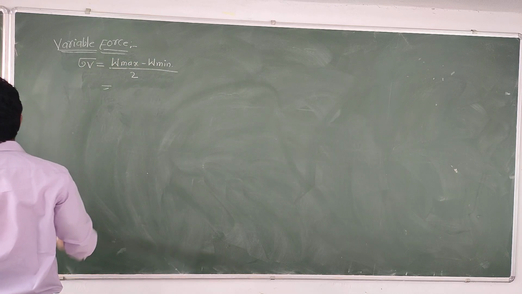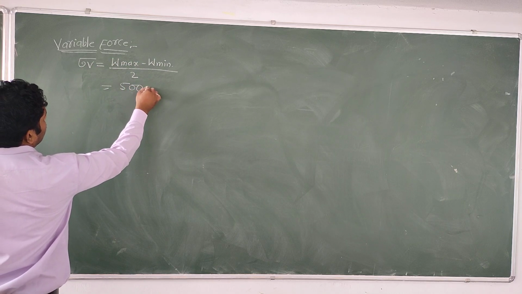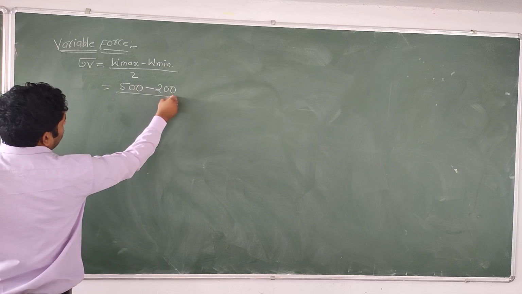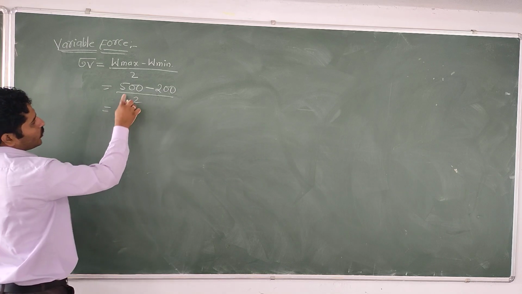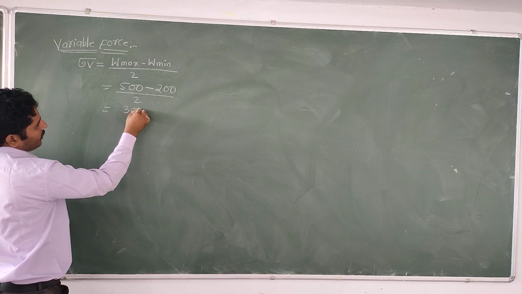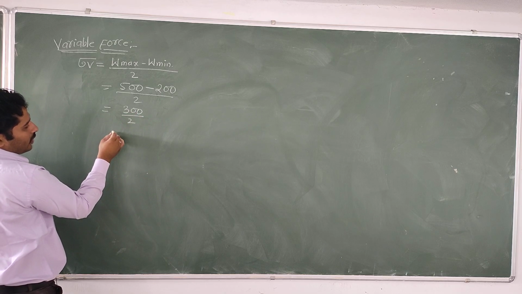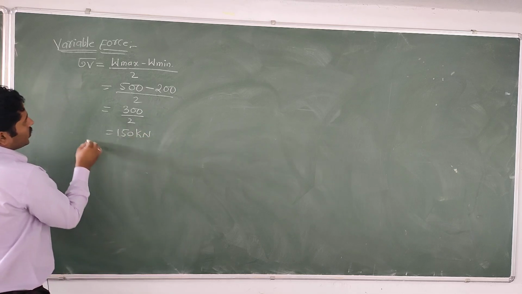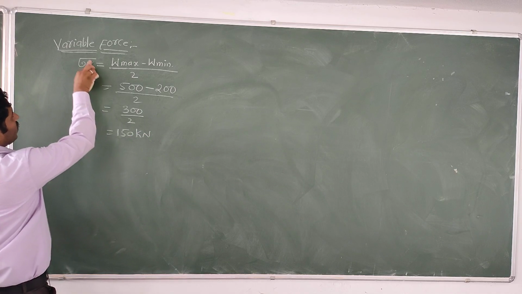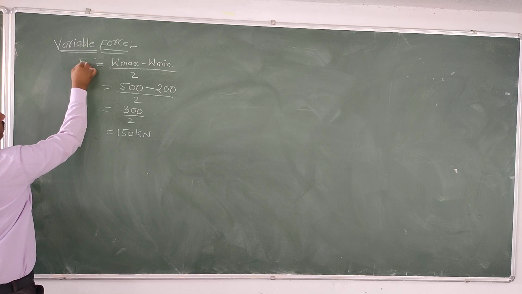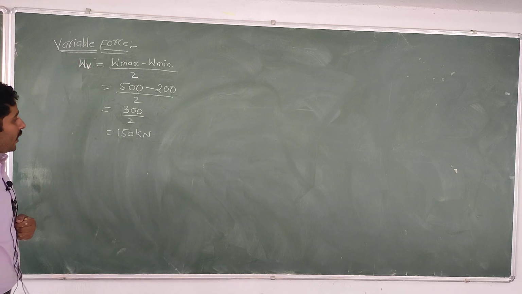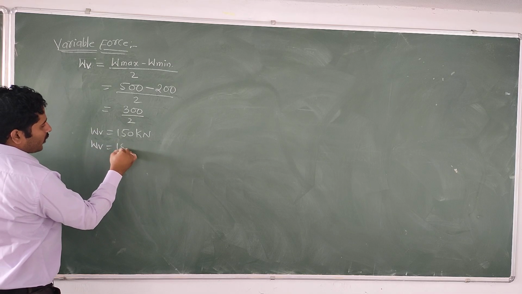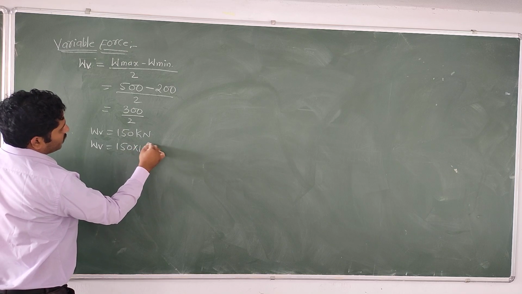Maximum load, how much did we get here? 500 minus the minimum load, 200, by 2. If you subtract, you get 300 by 2. If you divide 300 by 2, you get 150 kilonewton. That is the value of capital WV, equal to 150 into 10 power of 3 Newton.